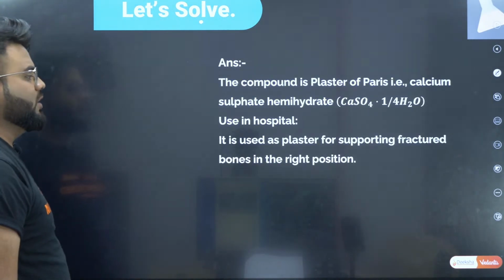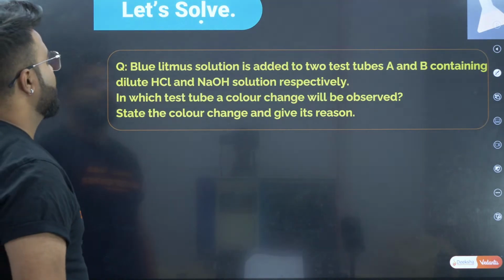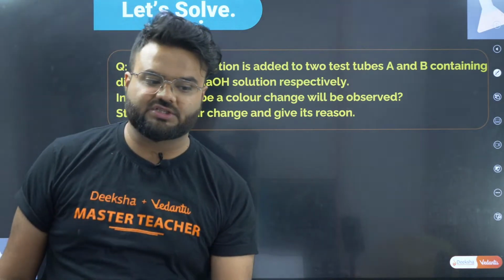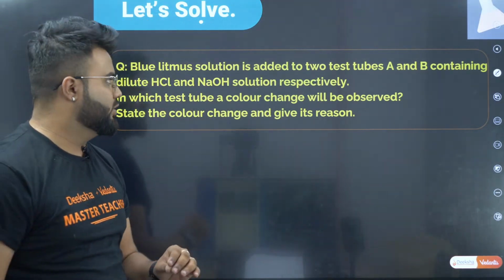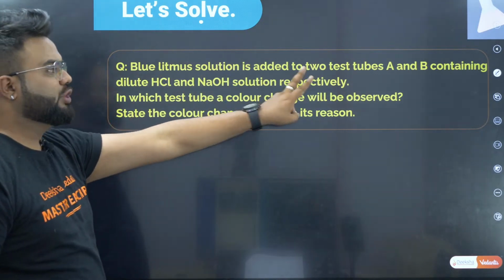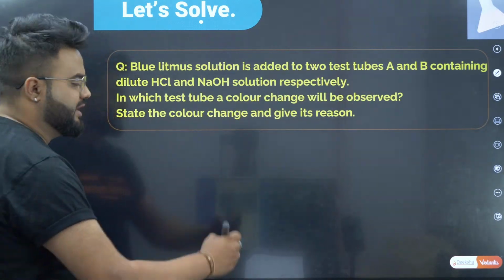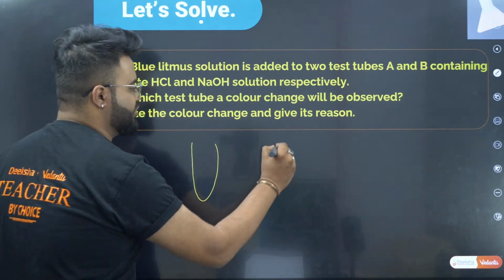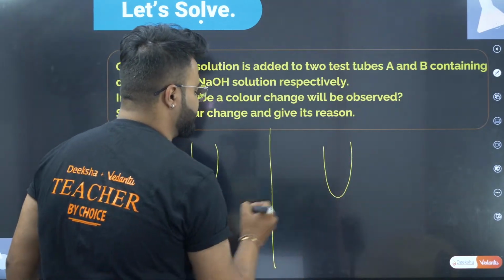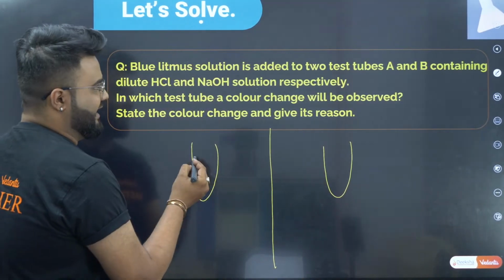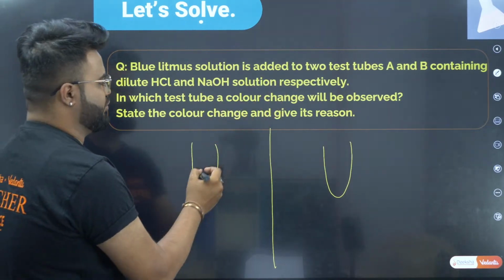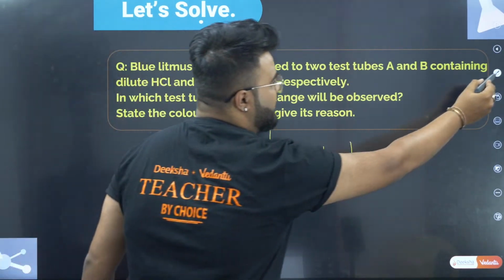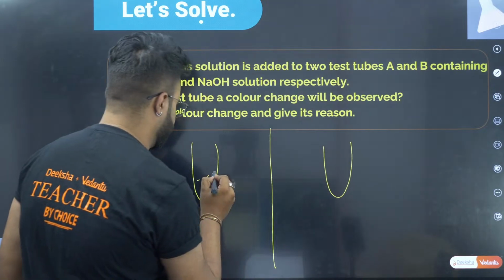Okay. Now coming back to blue litmus solution. The next question is, blue litmus solution is added to 2 test tubes, A and B. Now let me take this blue litmus solution. I'll take this blue color only.